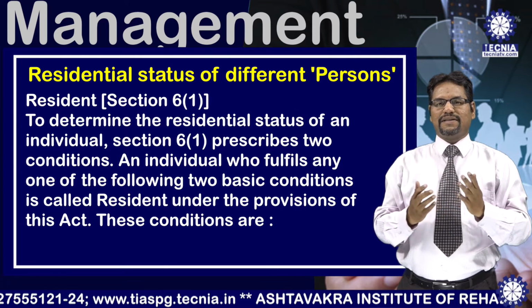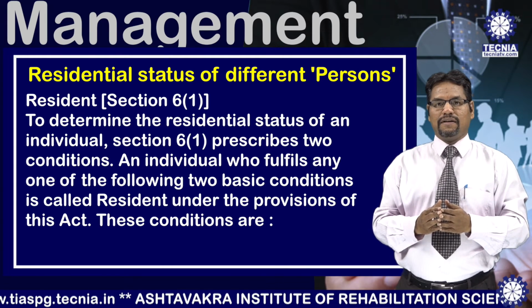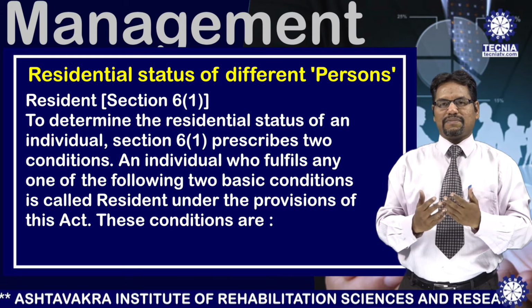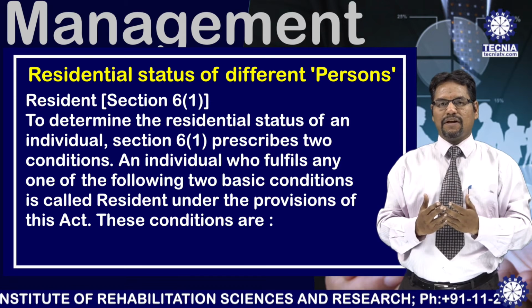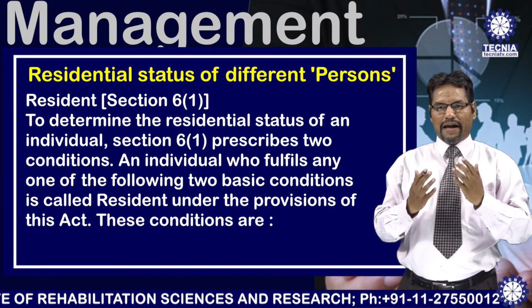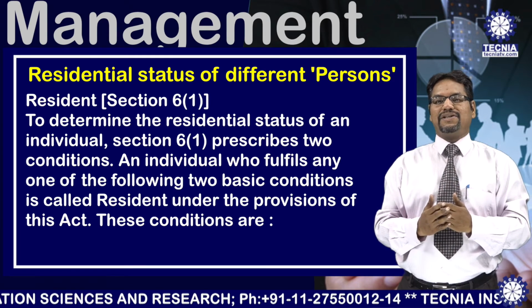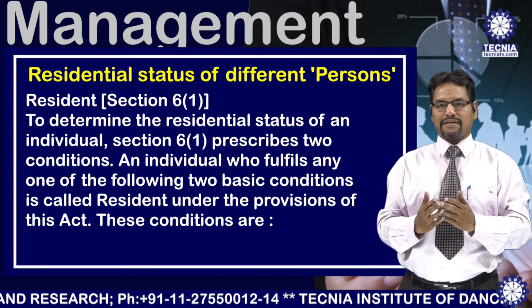Resident under section 6 subsection 1 as per the Income Tax Act 1961: to determine the residential status of an individual, section 6 subsection 1 of the Income Tax Act 1961 prescribes two conditions. An individual who fulfills any one of the following two basic conditions is called resident under the provisions of the Income Tax Act.